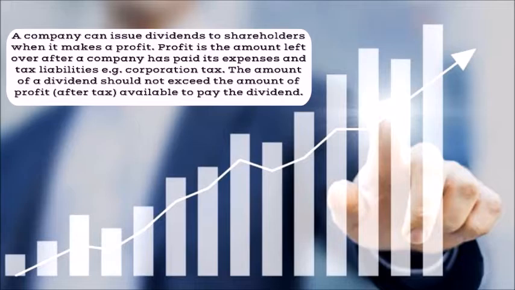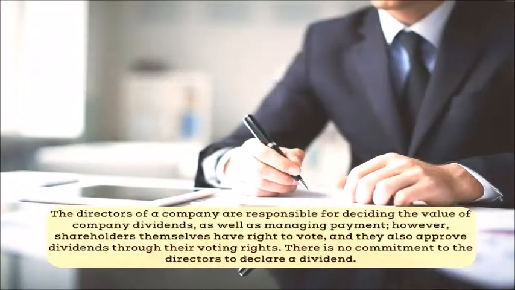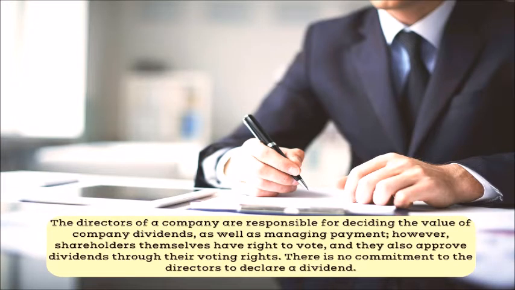Profit is the amount left over after a company has paid its expenses and tax liabilities, for example corporation tax. The amount of a dividend should not exceed the amount of profit, after tax, available to pay the dividend. The directors of a company are responsible for deciding the value of company dividends, as well as managing payment. However, shareholders themselves have the right to vote, and they also approve dividends through their voting rights.